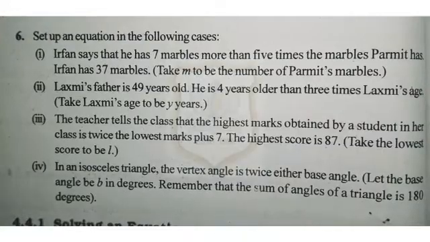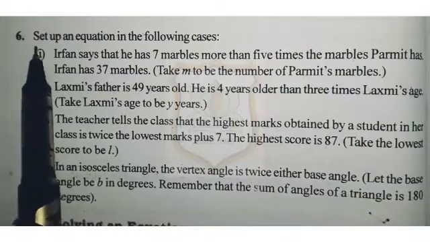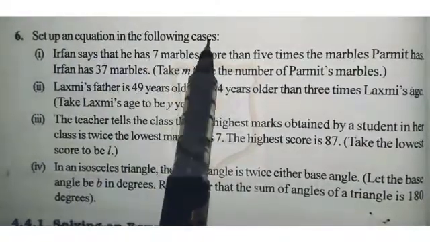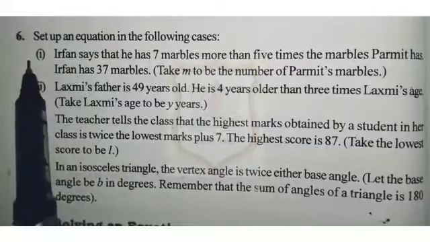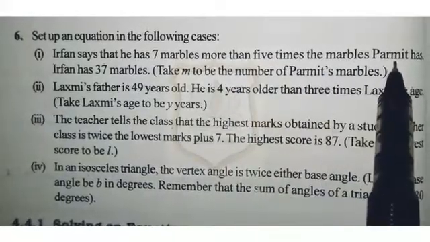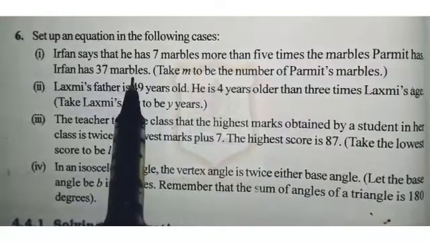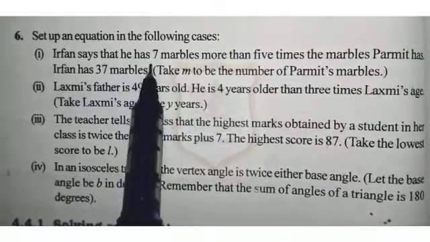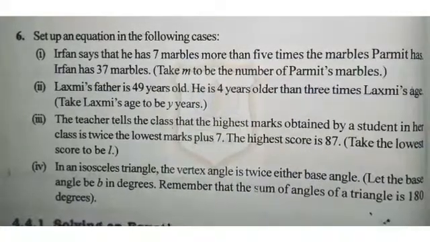Now students, let's solve question number 6 of exercise 4.1, and that is set up an equation in the following cases. It means you have to study all these cases and form equations according to it. First part is Irfan says that he has 7 marbles more than 5 times the marble Parmeet has. Irfan has 37 marbles. Now you have to form an equation by using variable m. Take m to be the number of Parmeet's marbles.